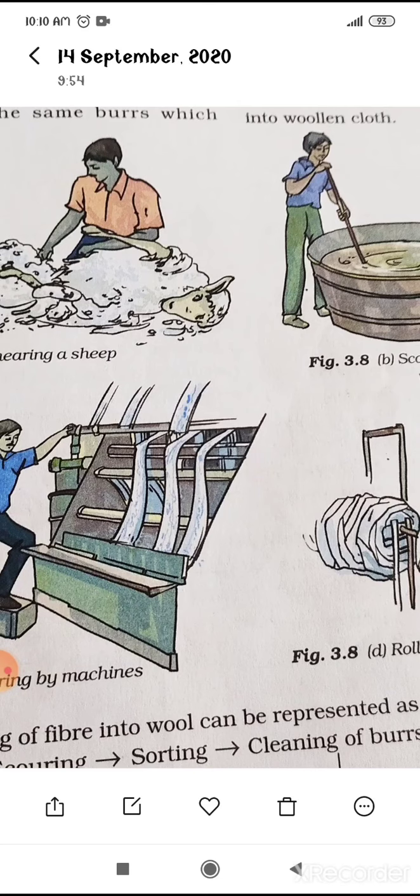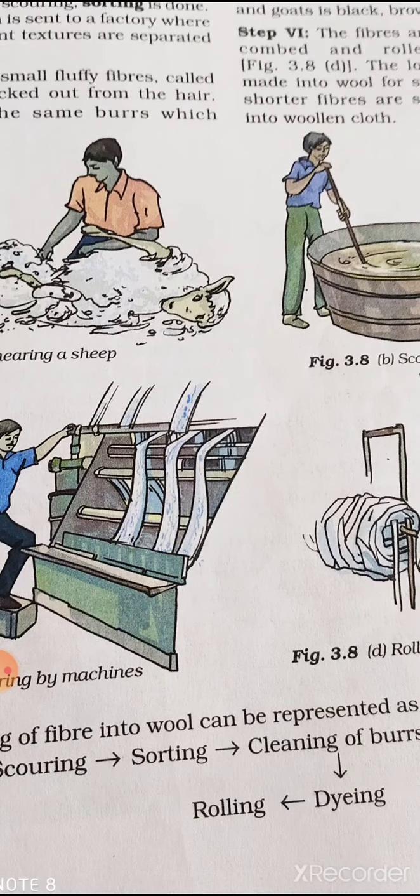Combing: the fleece is combed to remove the burrs. जैसे आपके स्वेटर पे बर्ड्स आ जाते हैं, बॉल लाइक स्ट्रक्चर अपीयर हो जाते हैं विंटर्स में, आपने देखा होगा. In the same way the burrs appear on the fleece of the sheep. To remove the burrs from the fleece, it is combed. That is known as combing. The process of removing the burrs from the fleece is called combing. The fibers are straightened in this step. स्ट्रेनिंग भी की जाती है इसकी, ठीक है.